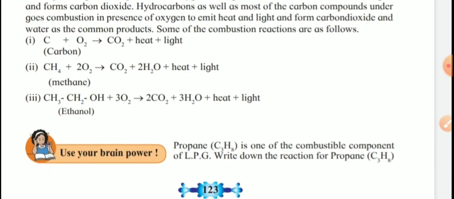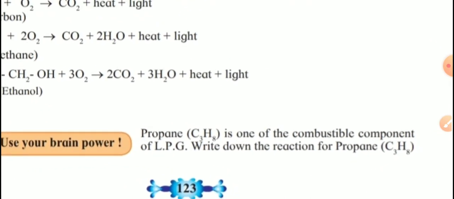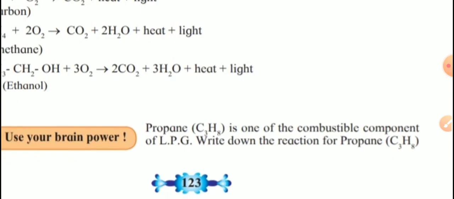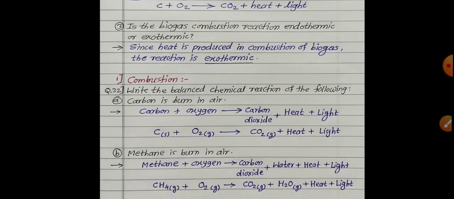Next, all of you know how to write the chemical reactions. I will show all these three reactions on a separate paper along with one more question given for us on page number 123. Use your brain power. Propane, what is the formula? Propane, C3H8, is one of the combustible components of LPG. LPG means liquefied petroleum gas. Write down the reaction of propane, that is C3H8. I will show all these answers on one separate paper. Now see that.